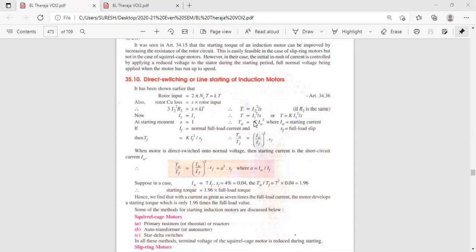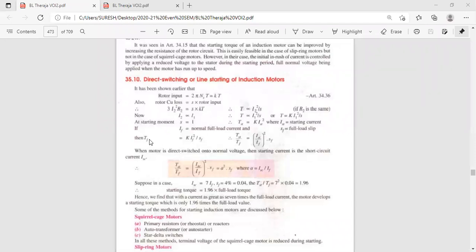Now we take one more equation, that is full load torque, TF. This is starting torque, TST, IST. If you take full load torque, your speed is not 0. When the rotor is running, that is called full load torque, which means at rated current.